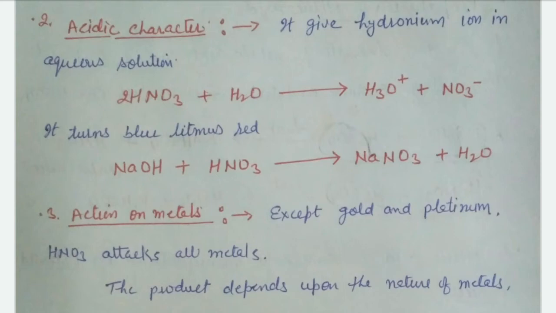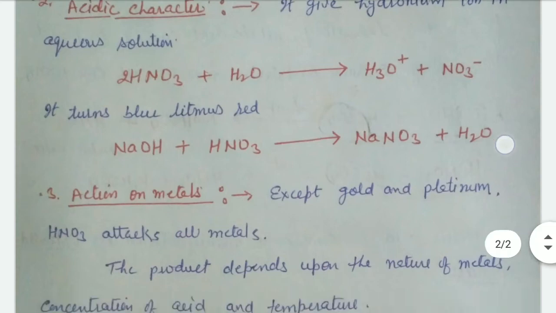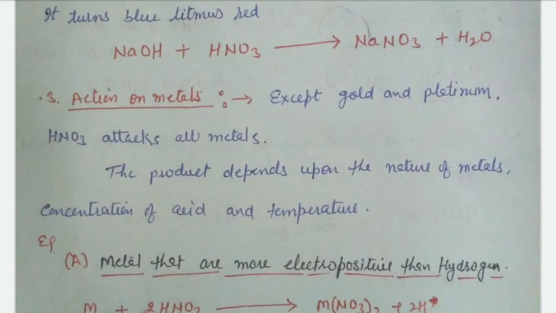It combines with a base to form a salt, sodium nitrate. Next, action on metals. It means nitric acid reacts with all metals except noble metals like gold and platinum.